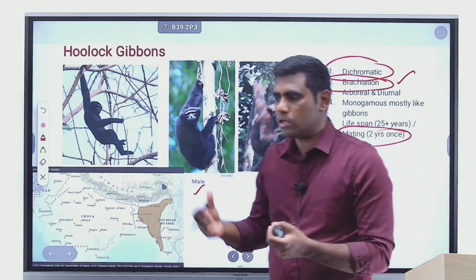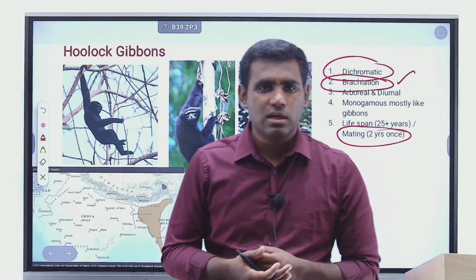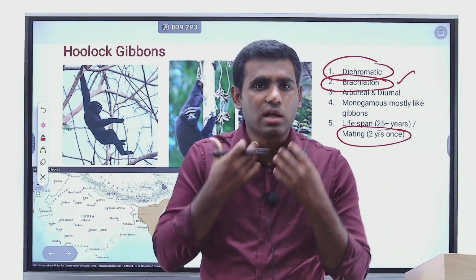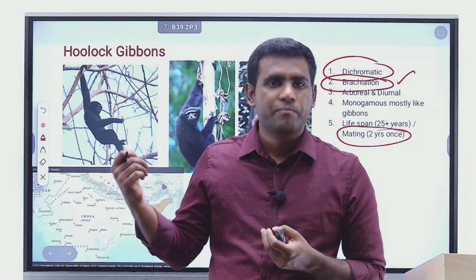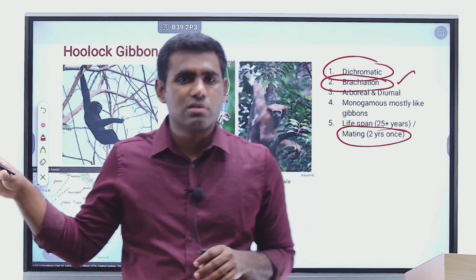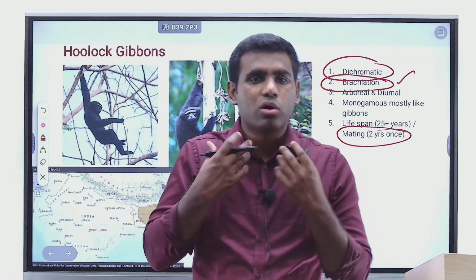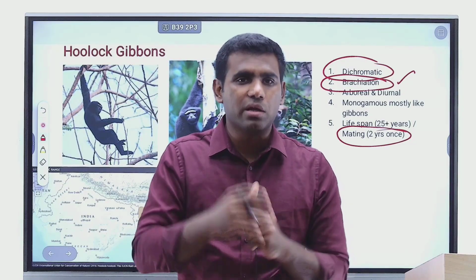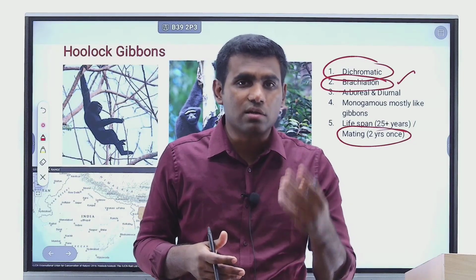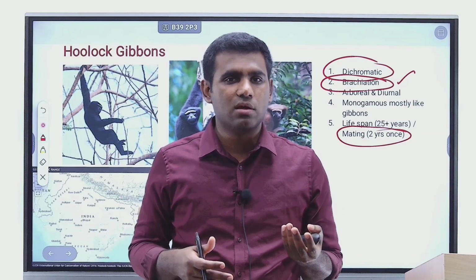And another important aspect that you should know about hoolock gibbons is they make great vocalizations, right? The sounds emitted by gibbons are again a trait of primates. Primates are capable of greater vocalizations, greater frequencies can be emitted, greater modifications of voice can be done. Gorillas can utter 20 different types of vocalizations, right?